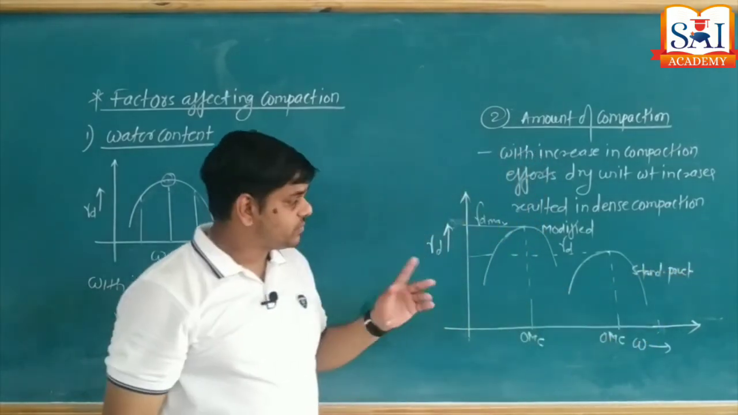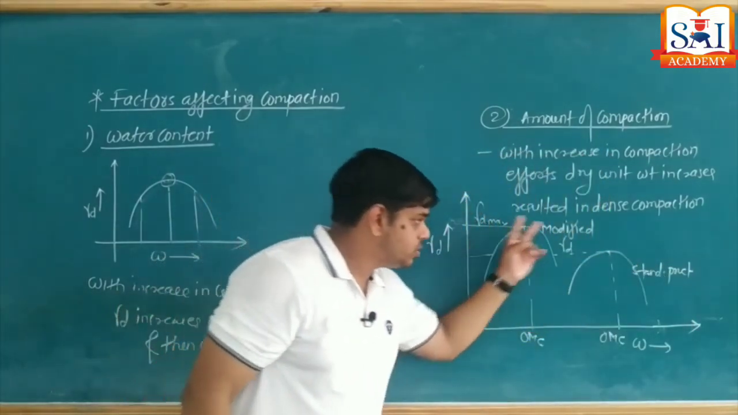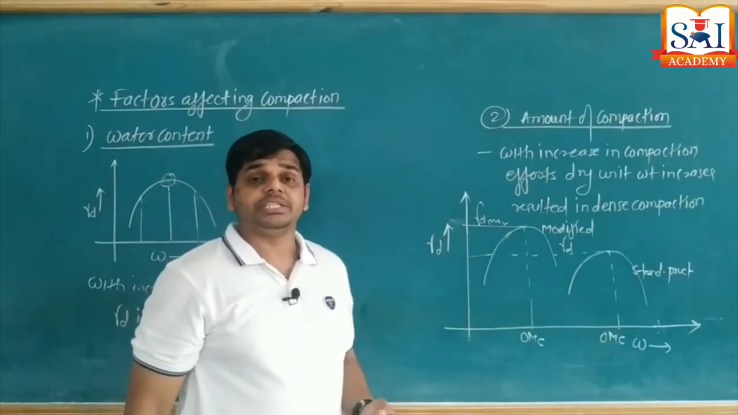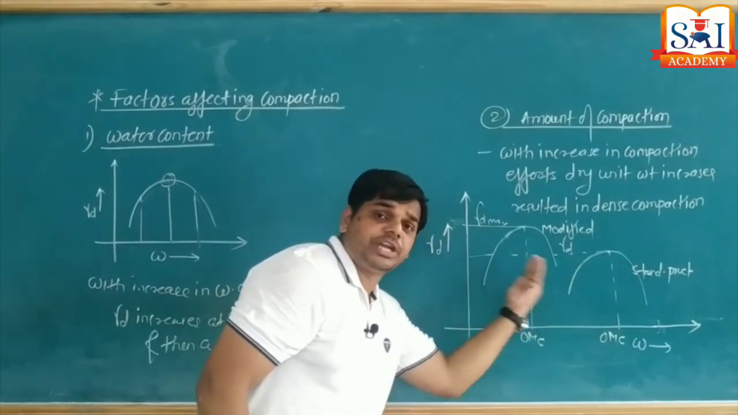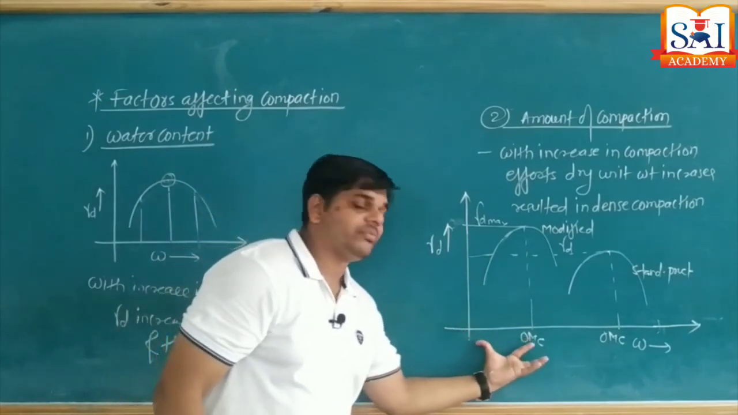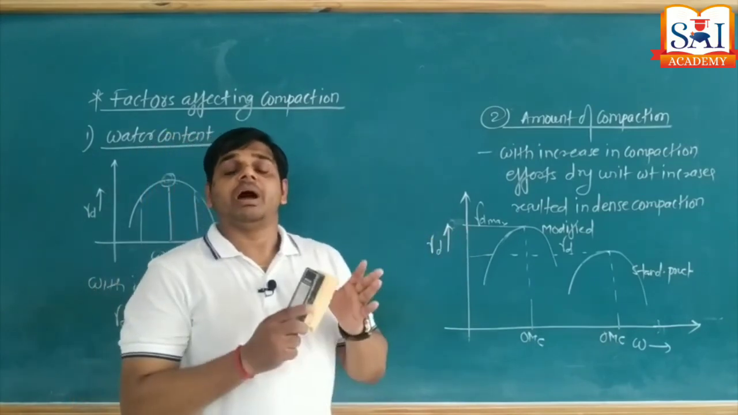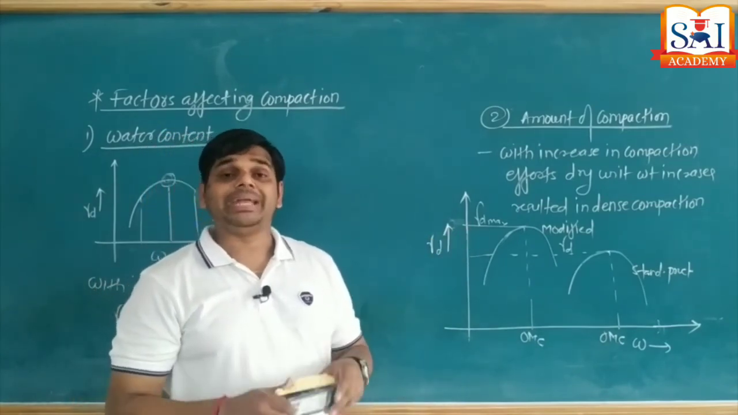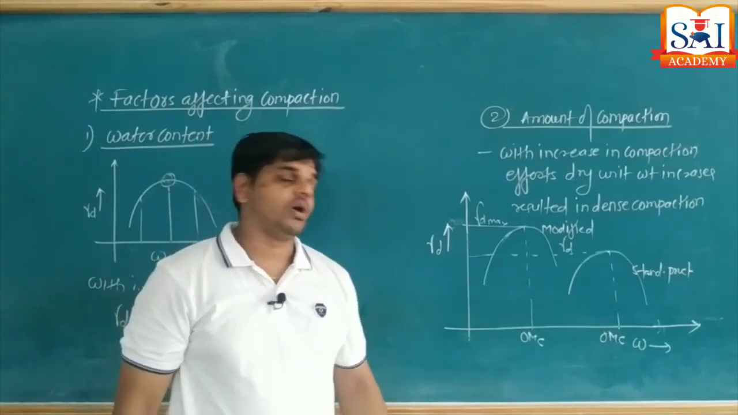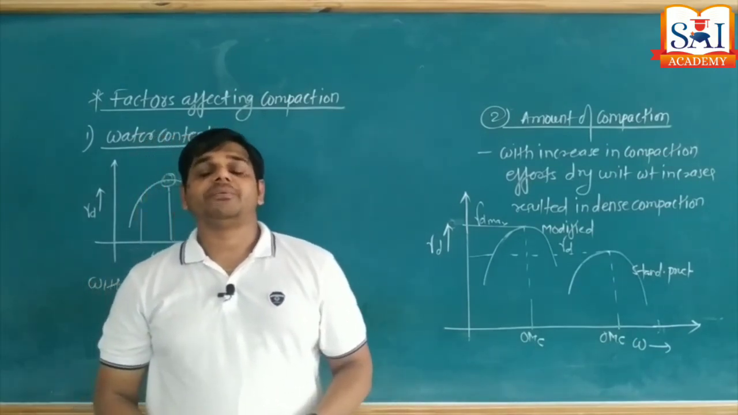So one can say from this figure, when we plot two compaction curves on one graph, then with increase in compaction energy, the compaction curve shifts to the left side of the graph, and when it shifts to the left hand side, OMC value decreases and gamma D max value increases. Means higher is the compaction energy, better is the compaction, higher is the dry unit weight, but with least values of OMC. Okay, now let's move to the third factor which affects compaction.